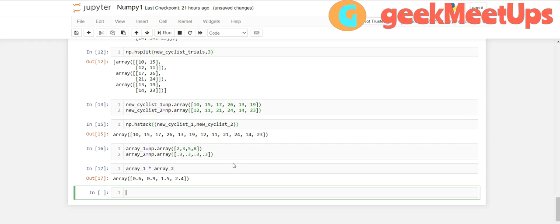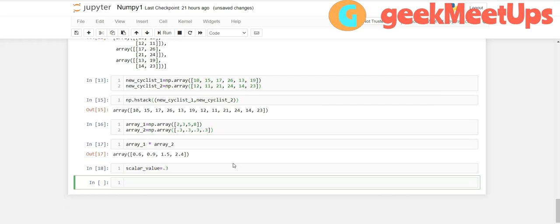We can also do multiplication with a scalar value. Suppose I want to create one scalar value, scalar value equals 0.3. This is one variable I have defined with the name scalar value.